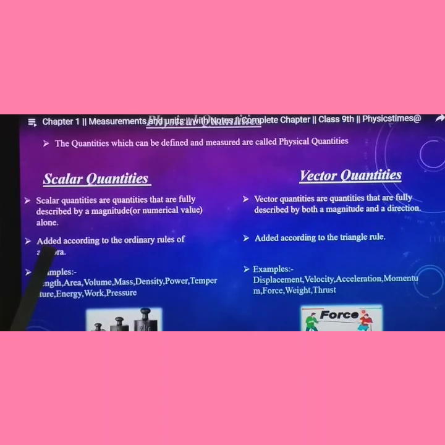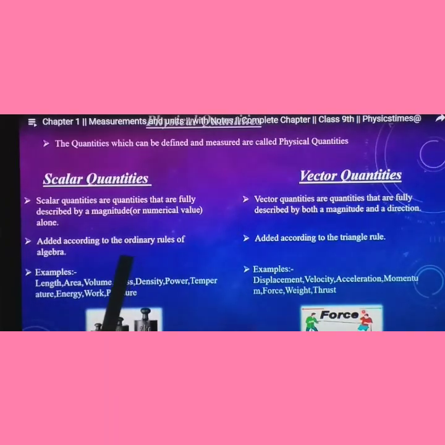Second point, scalar quantities are added according to the ordinary rules of algebra. Here, vectors are added according to the triangle rule. This one you need not learn. The main thing is the first point as well as the examples you need to learn. Length, area, volume, mass, density, power, temperature, energy, work, pressure. These are the examples for scalar quantity. And for vector quantity: displacement, velocity, acceleration, momentum, force, weight, thrust, etc.